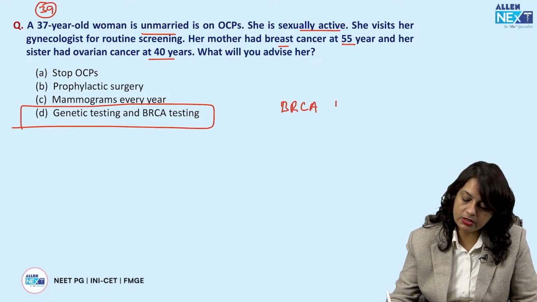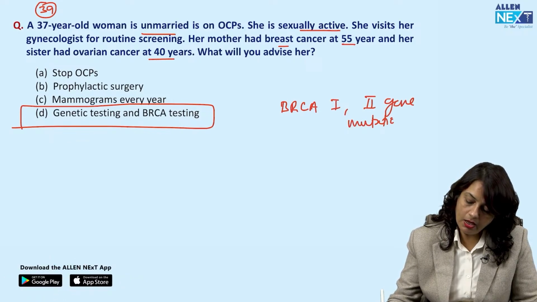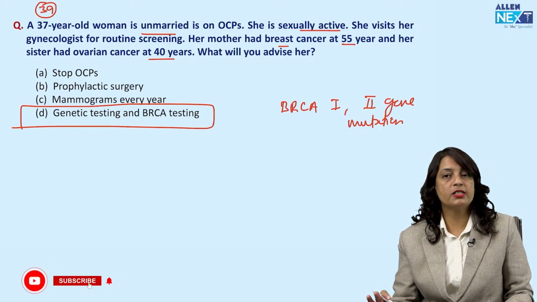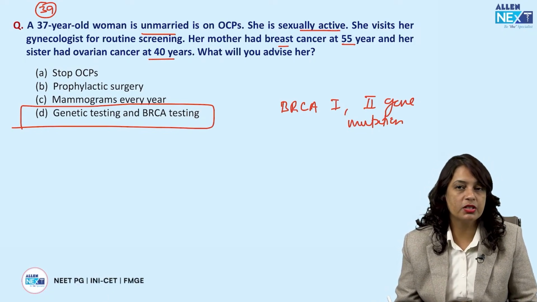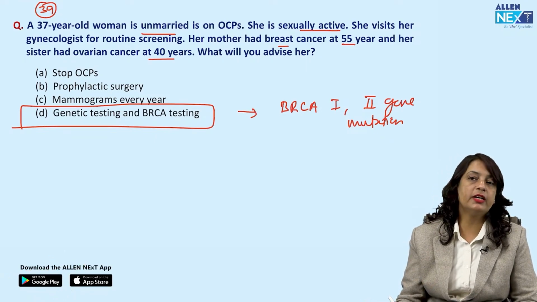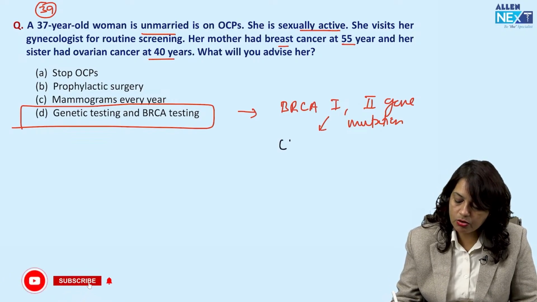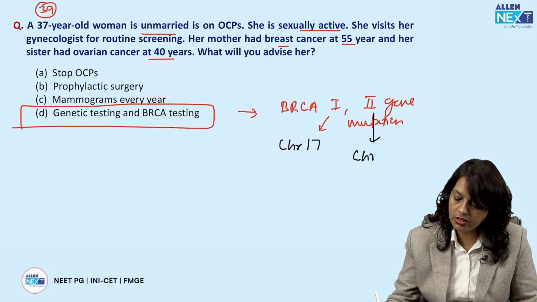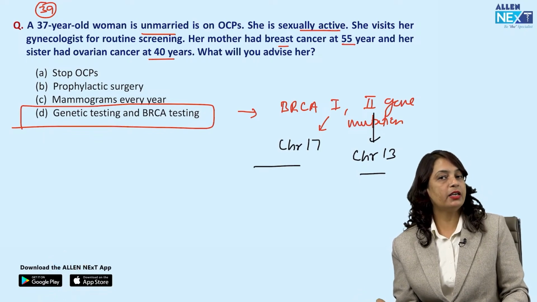So this patient, if there is a family history, or she is genetically predisposed, or she is carrying a BRCA1 and BRCA2 gene mutation, then there is a risk for breast and ovarian cancer. So she should go for genetic testing and BRCA1 gene testing. BRCA1 gene is located on chromosome number 17 and BRCA2 gene is located on chromosome number 13. So she should go for genetic testing.